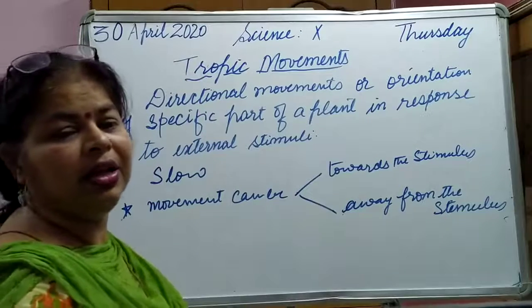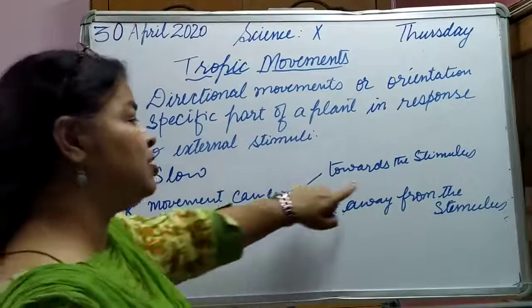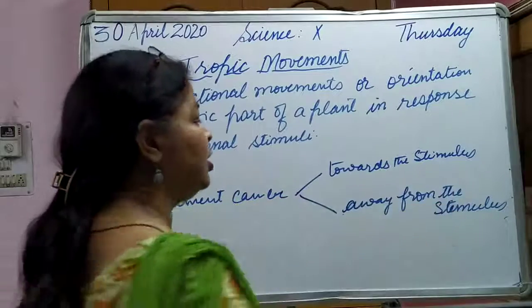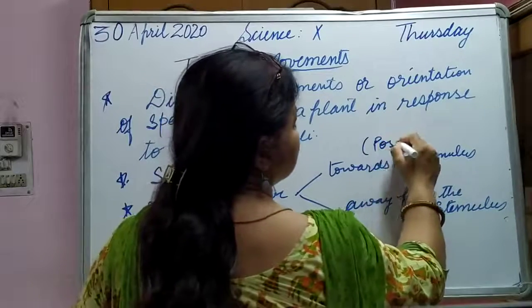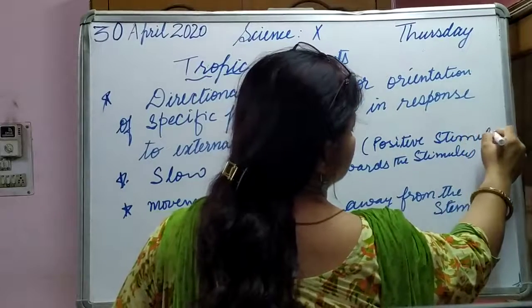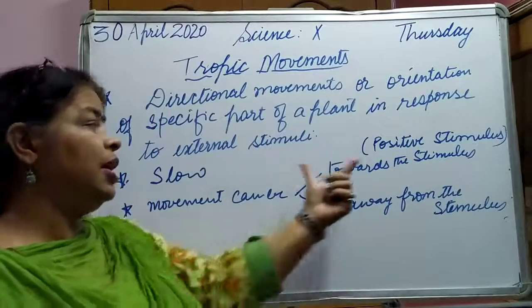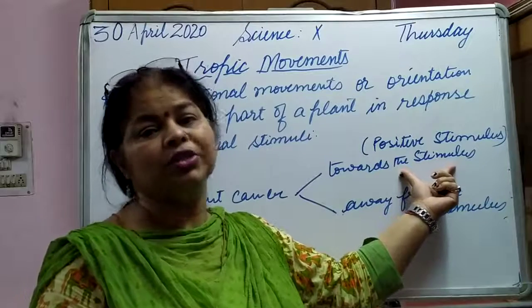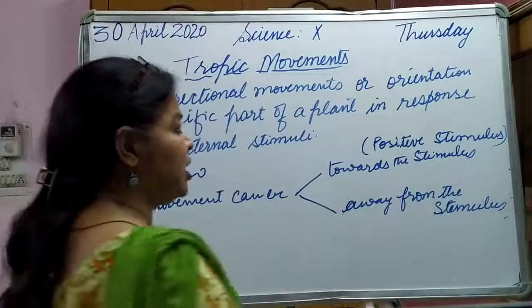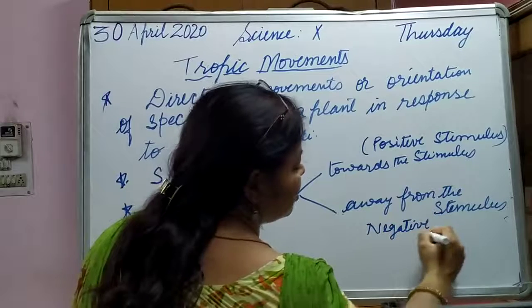If the movement is towards the stimulus, we call it positive tropism. If it is away from the stimulus, then we say negative tropism.